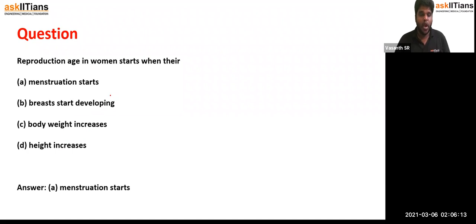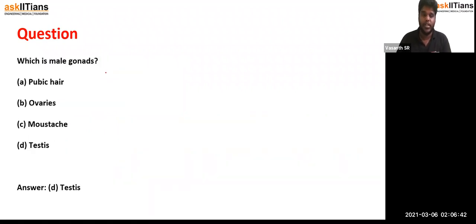All of these are the characteristic changes that the organism would undergo once after they have attained puberty. Very good. So the menstruation start is the initiation of puberty. The reproduction age in women starts only after they undergo menstrual start. So that is menarche. That's the answer.